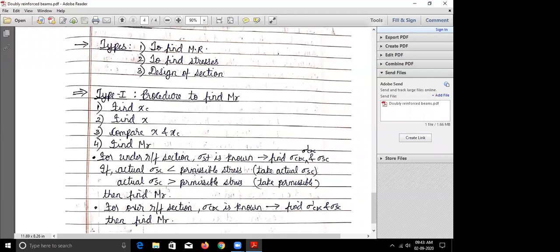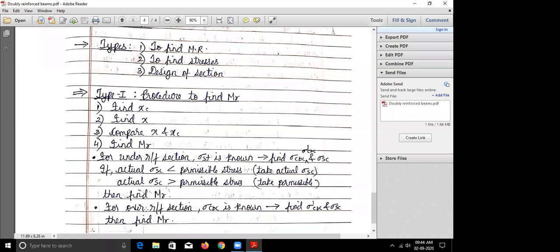Okay, so one thing you have to remember in this, as you can see in the step, for an under reinforced section, sigma ST is known. When you compare this, you will come to know whether it is under reinforced or over reinforced. Correct? So once you know that it is an under reinforced section, that means steel will reach its permissible value first. So that means your sigma ST is known. And then you have to find out sigma CBC, sigma dash SC, and so on. And remember, if actual sigma SC is less than permissible, then take the actual value. If it is more than permissible, then take the permissible value, and then find MR.